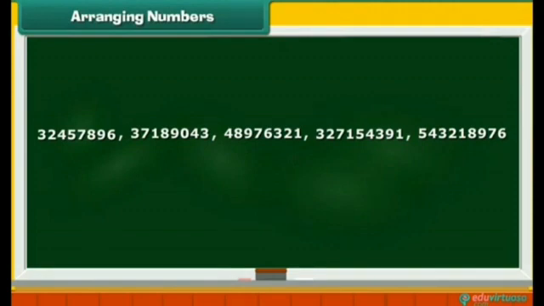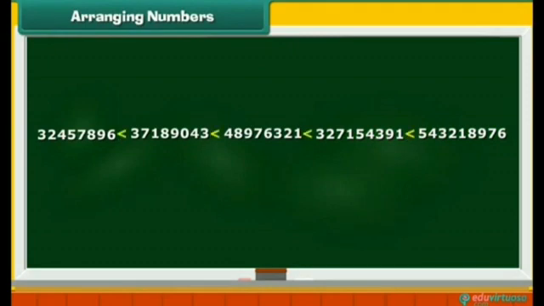Now compare 327154391 and 543218976. Their first digits are 3 and 5, and 3 is lesser than 5. So, 327154391 should come first, followed by 543218976. They are in the correct order.